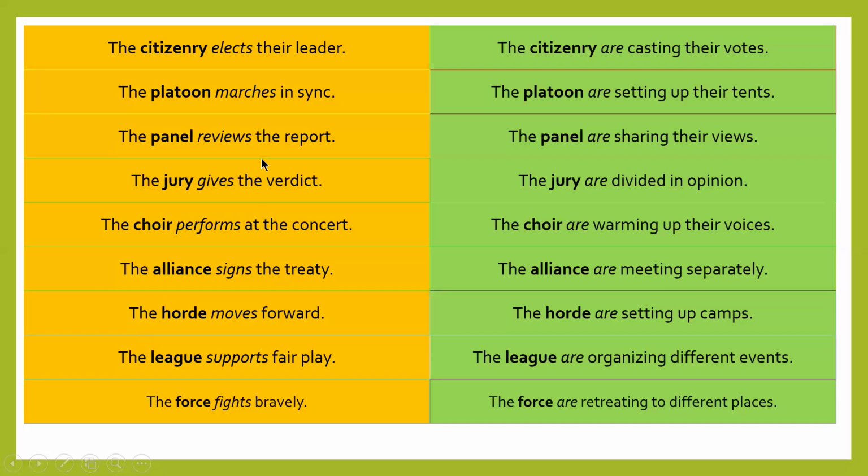Again, an example is given. The citizen elects the leader, the platoon marches in sync, the panel reviews the report, the jury gives a verdict, the choir performs at the concert, the alliance signs the treaty, the horde moves forward, the league supports fair play, the force fights with bravery. Citizen, platoon, panel, jury, choir, alliance, horde, league, force are collective nouns. These act as singular collective nouns, so they use a singular verb; it acts as a single unit.